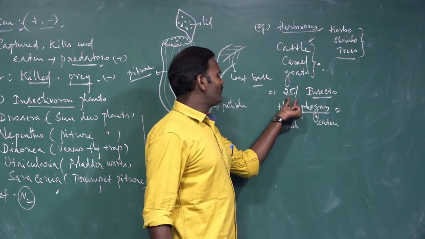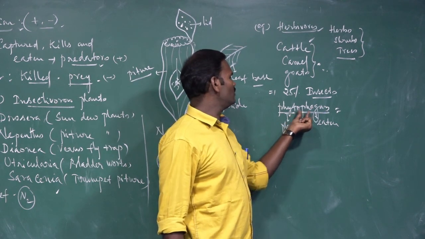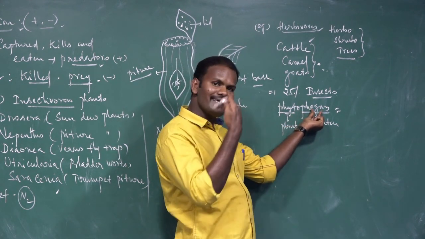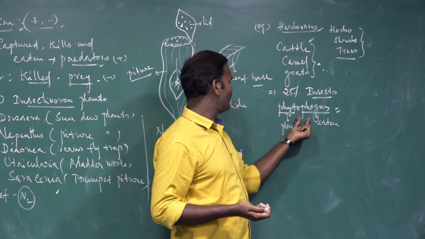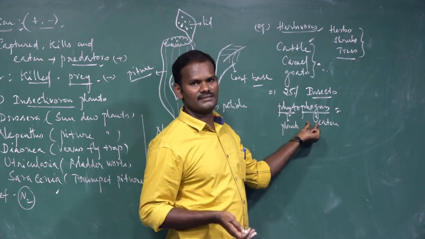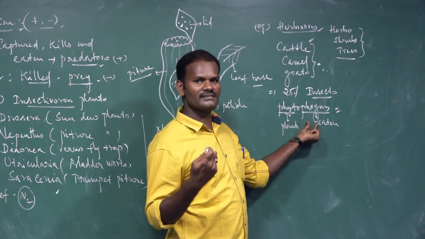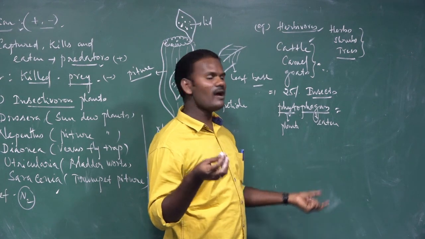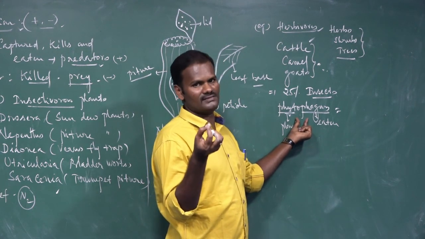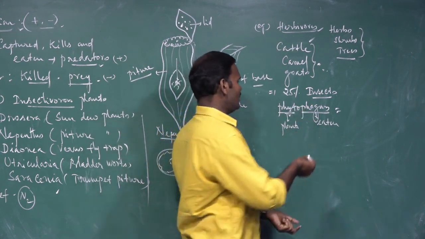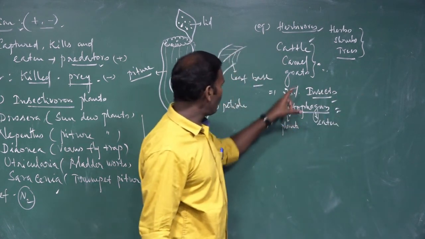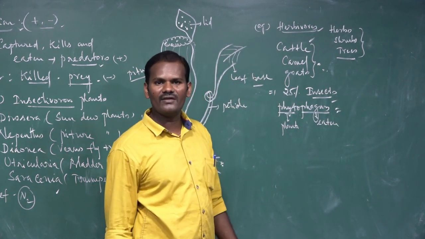So nearly 25% of the insects are phytophagous. They are plant-eating insects, also called sap-sucking insects. They feed on the sap of the plants. Sap means the liquids of the plants. So they are also predators. So all these organisms get benefited.